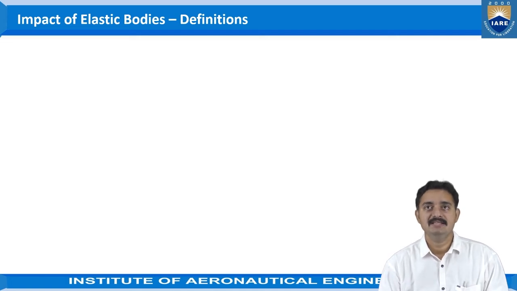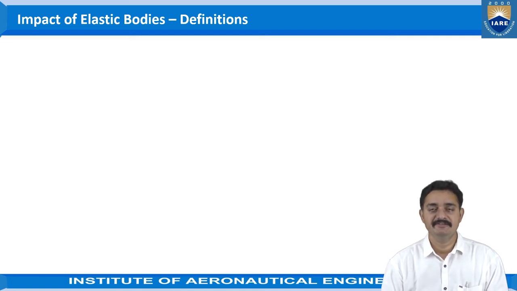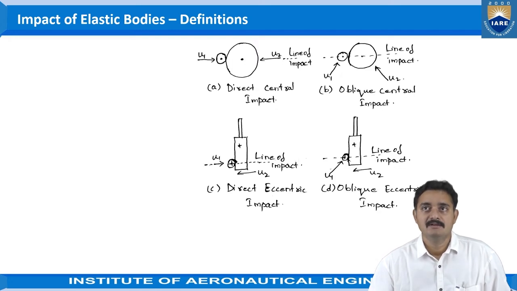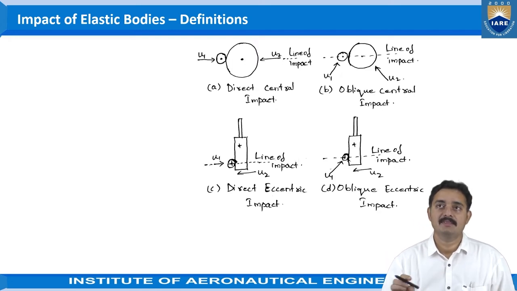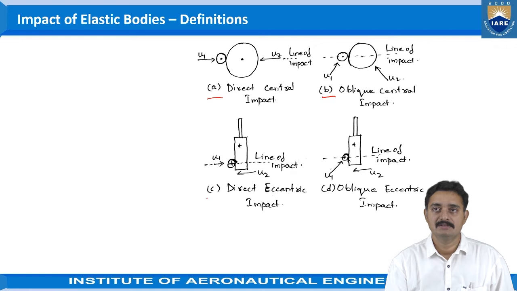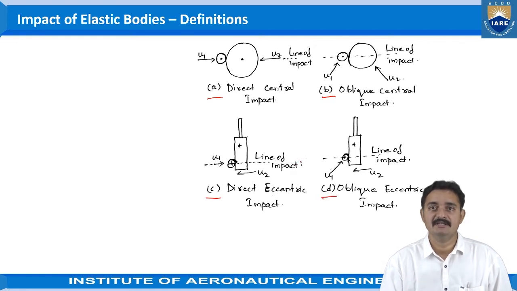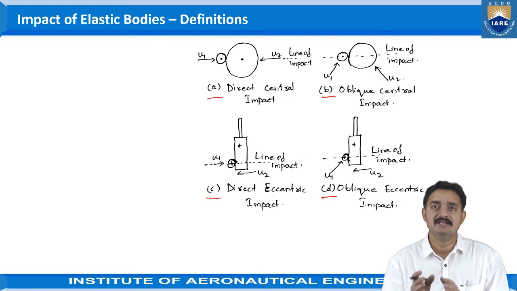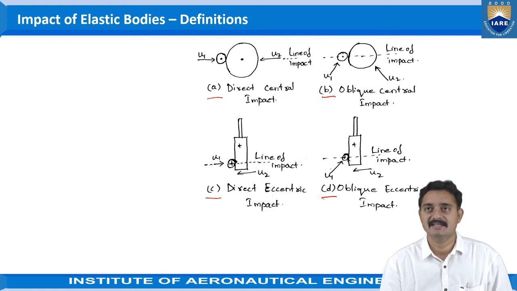Now, if we consider the impact of elastic bodies, the definition and some important terms. In the four figures which we have seen here, A, B, C, D, these four figures have different orientations and positions and considerations for the impacts. In these four figures, the impacts are given as an example.